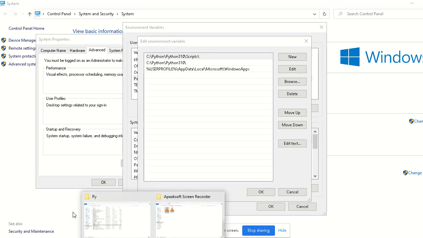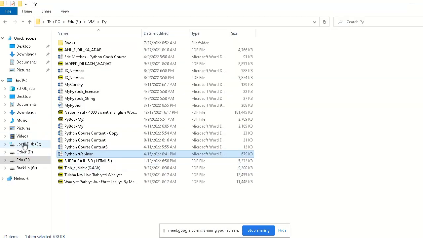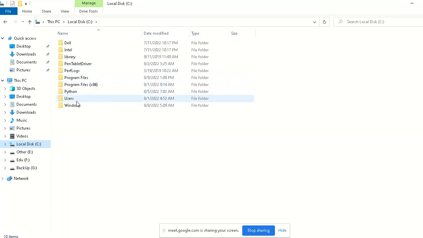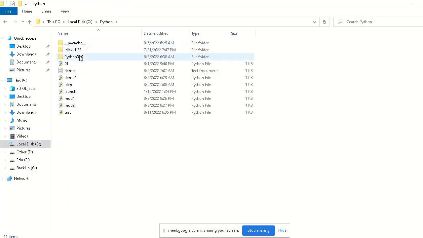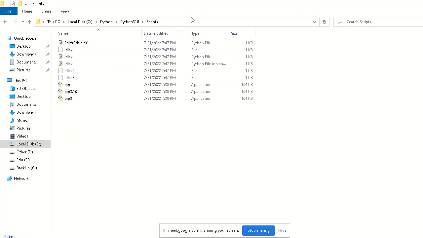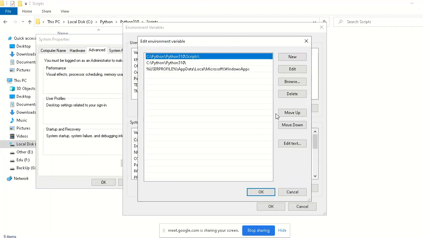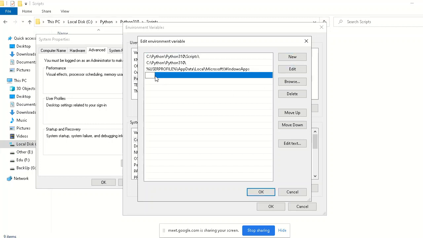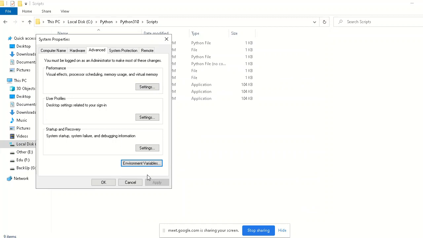For example, in C we have Python, and in that we have Python 3.10. We have to give this path, and then the Scripts path as well. That means we have to create a new entry here, copy and paste, and click OK.